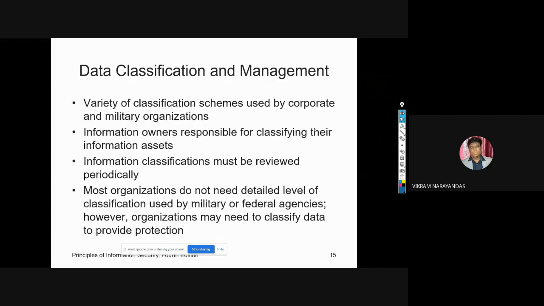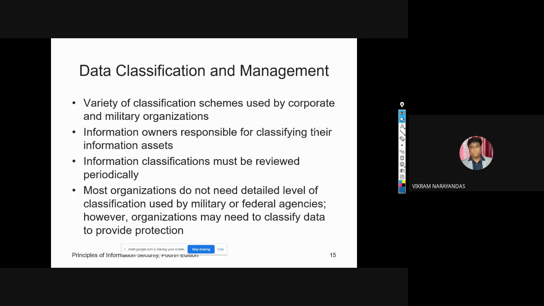So we'll go on with data classification and management. Generally, corporate and military organizations use a variety of classification schemes. Information owners are responsible for classifying the information assets. So who are the information owners generally?